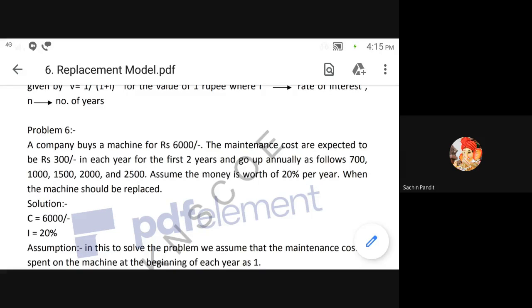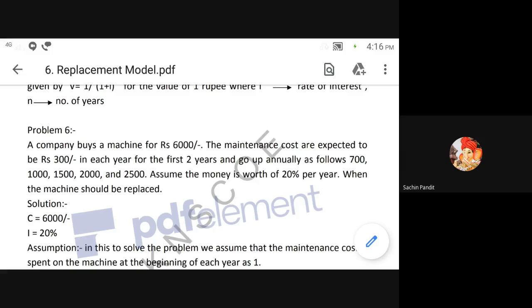They have given the maintenance cost. First of all, Rs 300 for the first 2 years. Now what will be the first column? Maintenance cost will be 300, 300, 700, 1,000, 1,500, 2,000, 2,500. Assume the money is worth 20% per year. That condition is given.